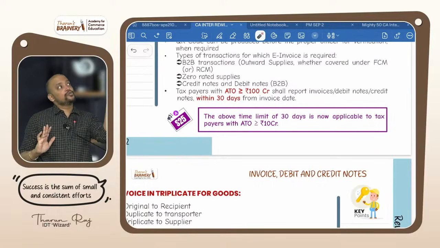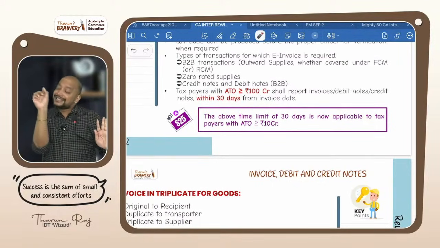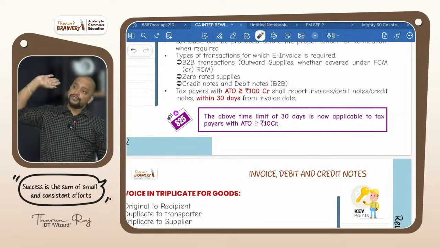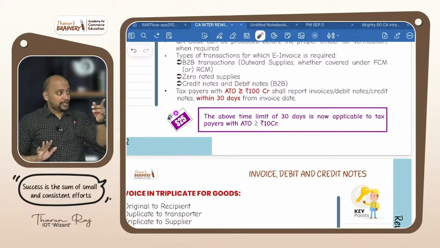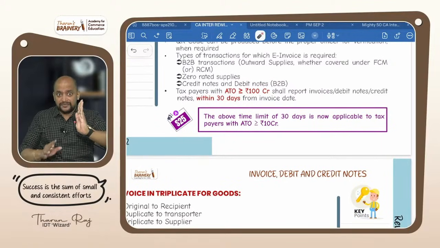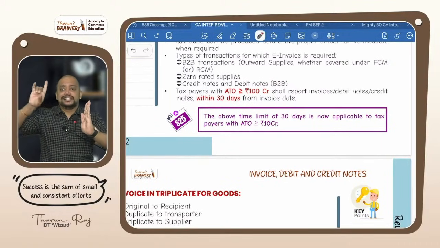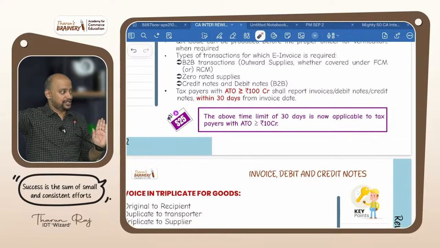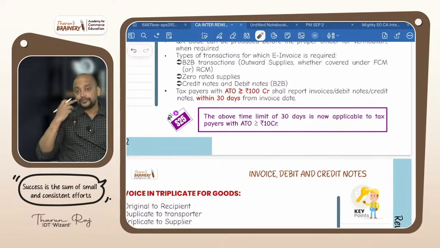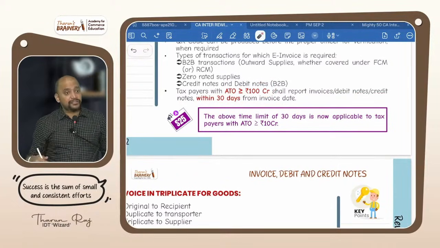And if your turnover is more than 5 crores but less than 10 crores, no time limit, yearly once also you upload, no problem. But if your turnover is greater than or equal to 10 crores, when you prepare the normal invoice, within 30 days you need to upload these details in the portal. Which portal? Invoice registration portal. See there. This limit, taxpayers with aggregate turnover greater than or equal to 100 crores, is now changed to 10 crores, shall report the invoice or debit notes within 30 days from the date of invoice.